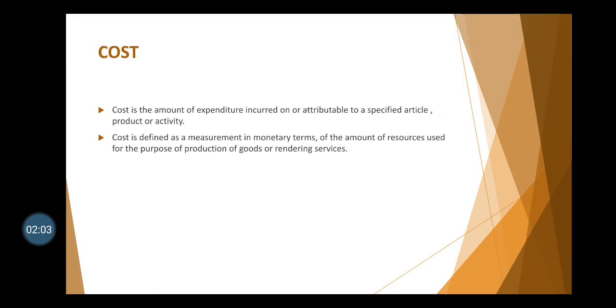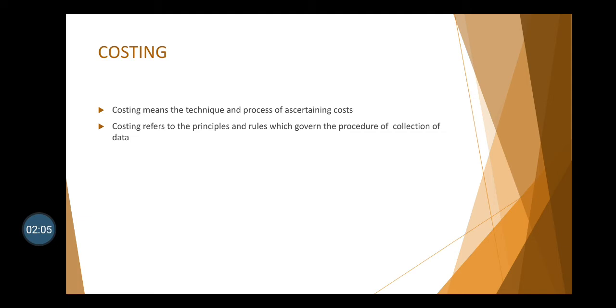Next term is costing. Costing is the process of determining the cost of doing something, that is, manufacturing an article or rendering a service or performing a function. Costing is defined as the technique and the process of ascertaining cost. So it means the principles as well as the rules which are used in order to find out the cost of a product or service.